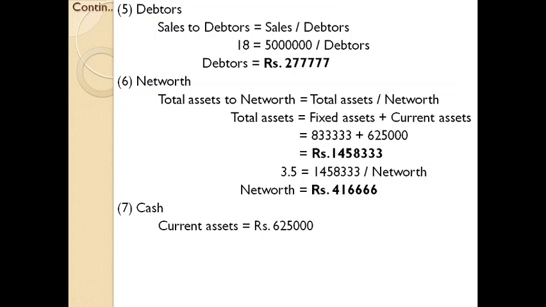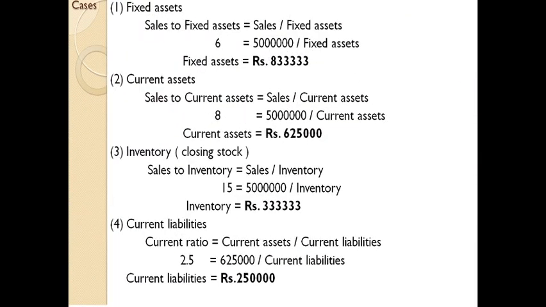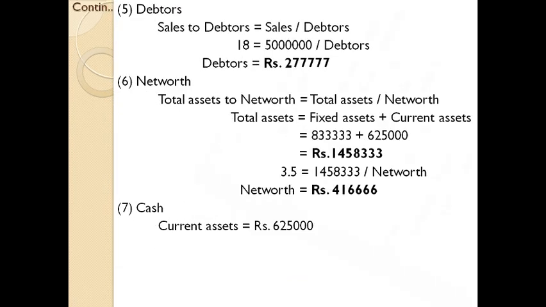We found that current assets is 6,25,000. On the basis of the information given, we already found stock and debtors. We already found inventory, that is stock, and debtors.